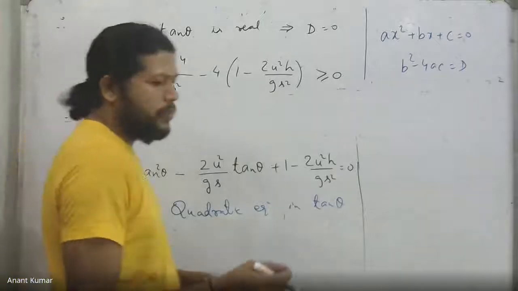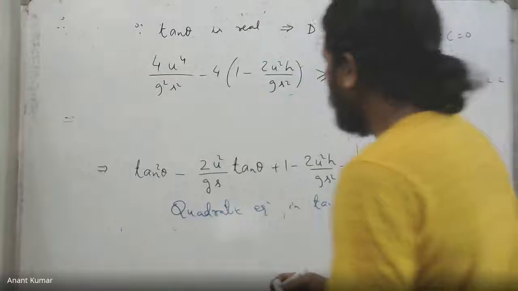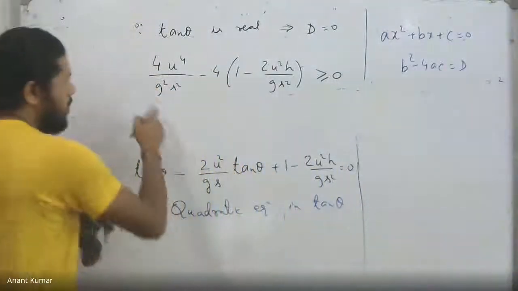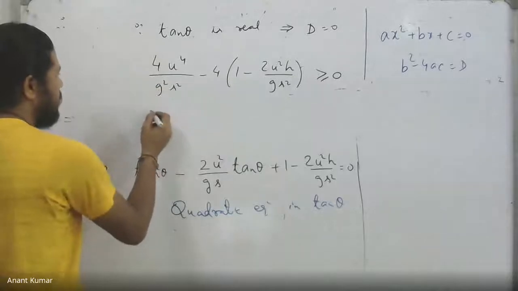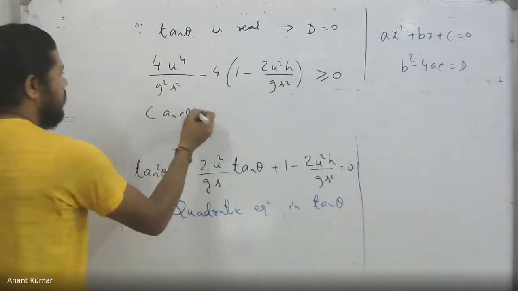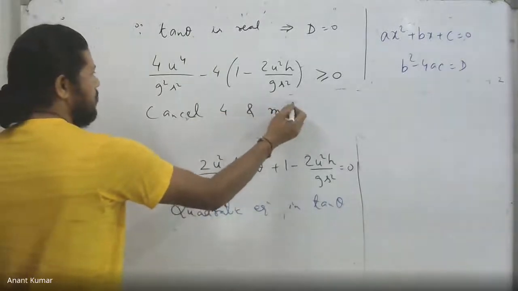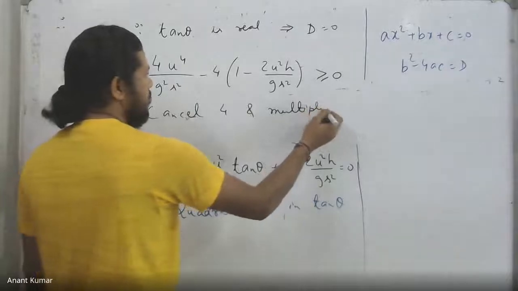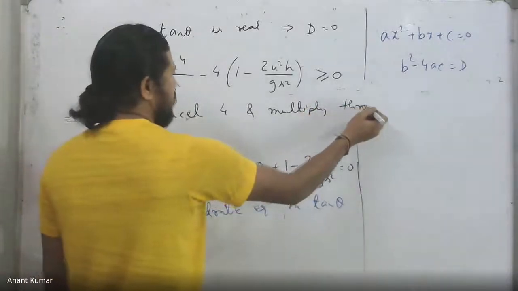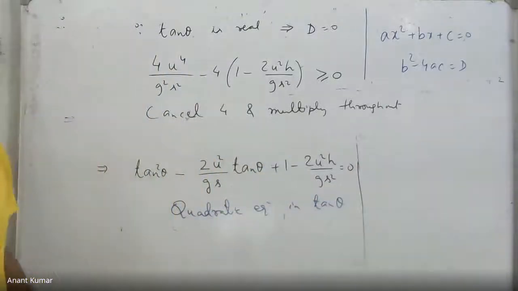Remember that I have to obtain a bound for s, the distance at which it was tracking the flow. So I cancel 4 and multiply throughout with g square s square. Because it's a positive number, it will not change the inequality sign.